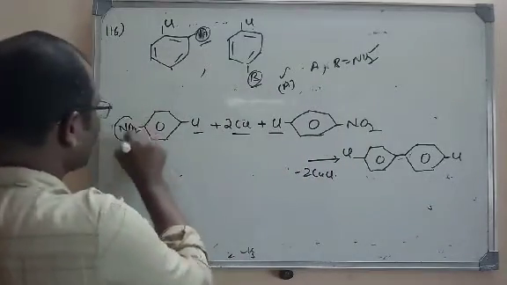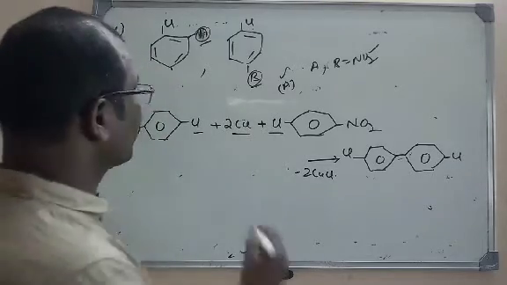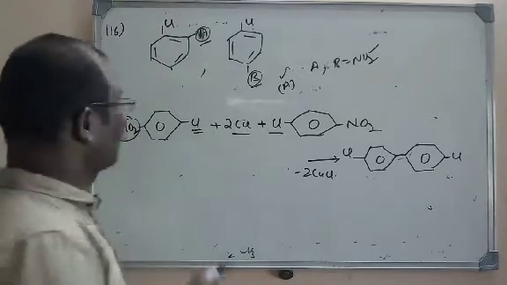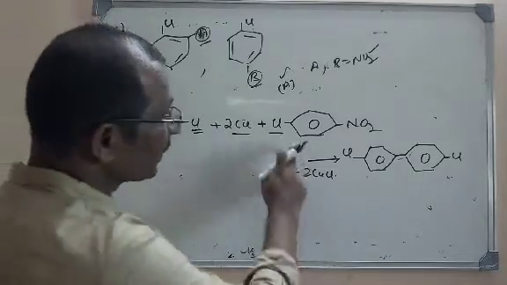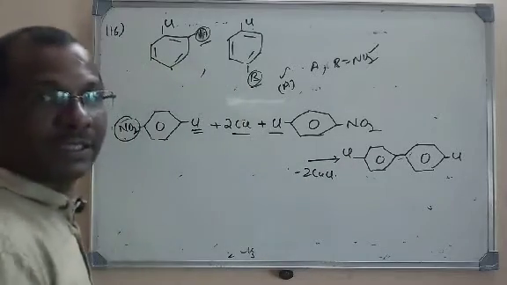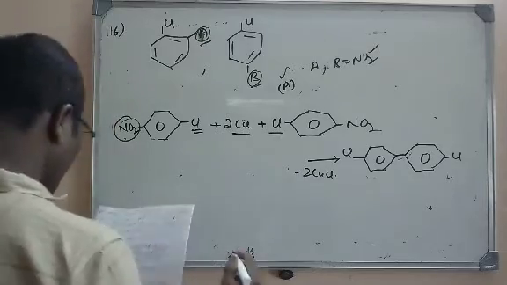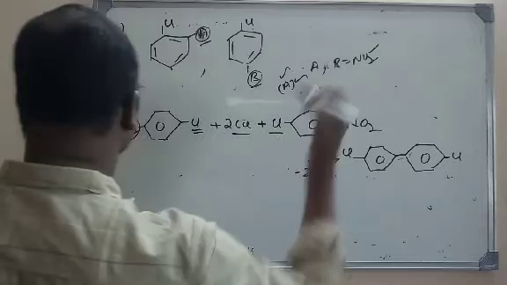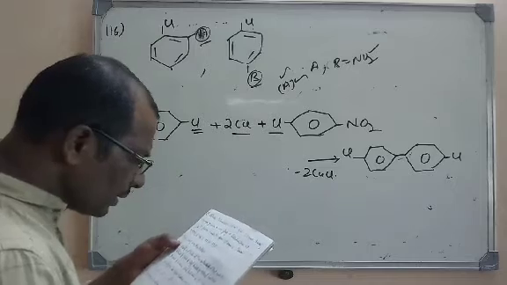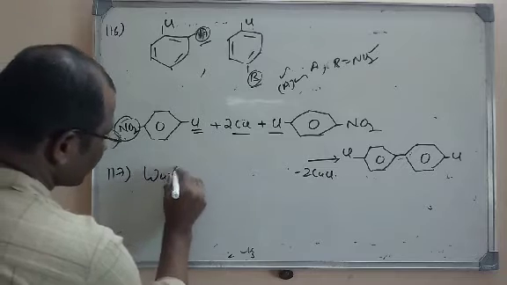Why? Because the ring deactivating groups enhance the efficiency here. Chlorobenzene alone will not give it, but because of the presence of the ring deactivating group, this reaction is occurring. Even if the nitro group is at the ortho position, in the same way the reaction will occur and a coupled product will be formed. So the right option is A, that is, the NO2 group will be increasing the rate of that Ullmann reaction.